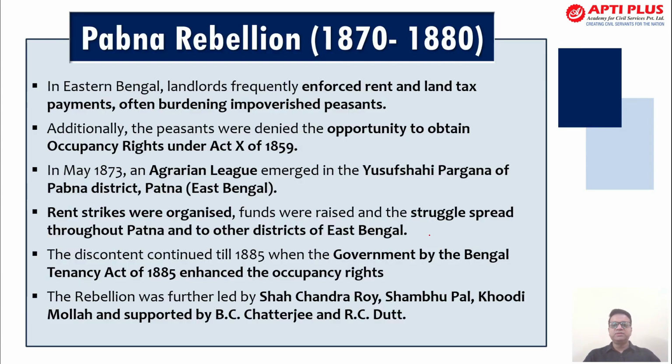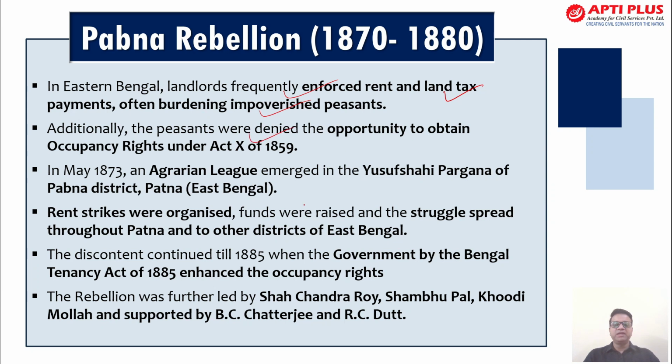Now further, there was the Pabna Rebellion from 1873 to 1880. This was there in Eastern Bengal. The landlords frequently enforced rent and land taxes, which were becoming an overburden and making things more troublesome for the peasants. This is again in Eastern Bengal, present-day Bangladesh.